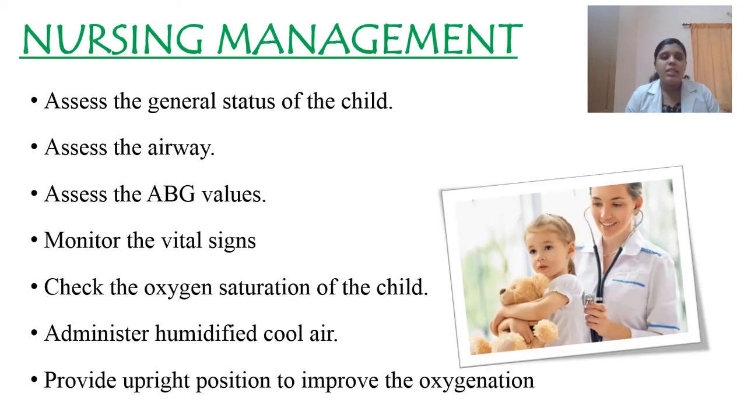So coming to the major aspect, that is the nursing management. In nursing management, the nurse has to assess the general status of the child. At the same time, she needs to assess the airway because there will be narrowing of the airway. So provide a comfortable position, maintain the airway, and assess the ABG values to identify the arterial blood gases. We should know whether there is any carbon dioxide retention, or if the child is developing any kind of acidosis, we need to identify it. For that, ABG values have to be monitored. At the same time, vital signs need to be monitored. Then with the help of pulse oximetry, the oxygen saturation can be constantly monitored.